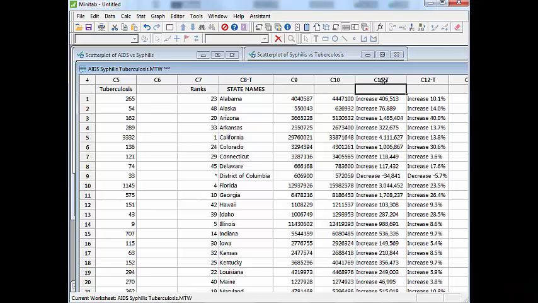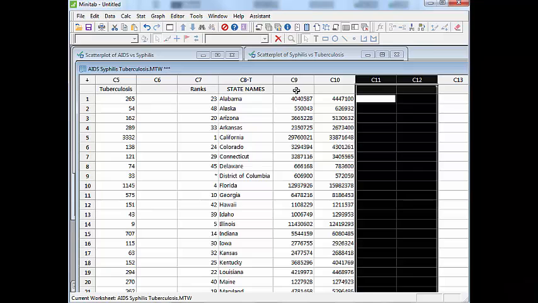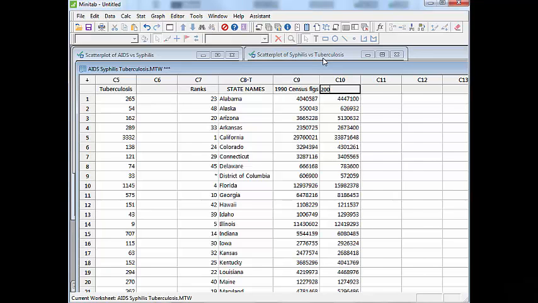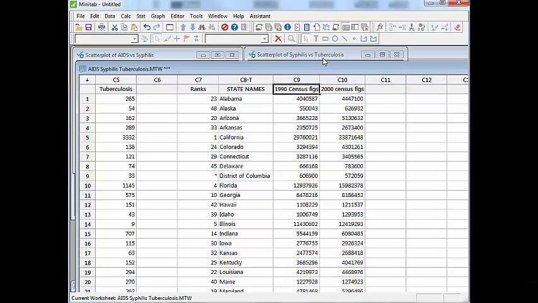I don't even need these columns, so I'm just going to get rid of them. These are 1990 census figures, and these are the year 2000 census figures. Column 10 there is really what I'm most interested in.